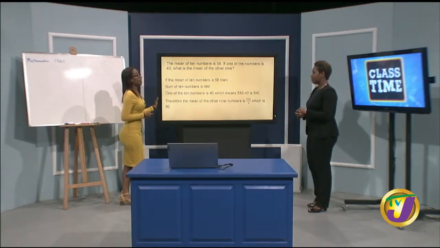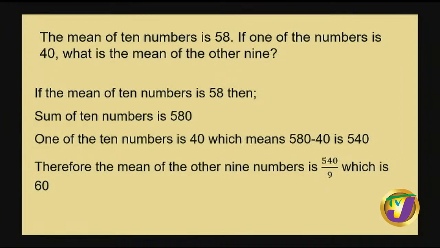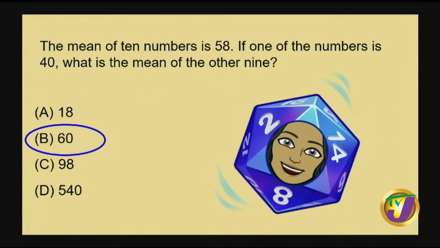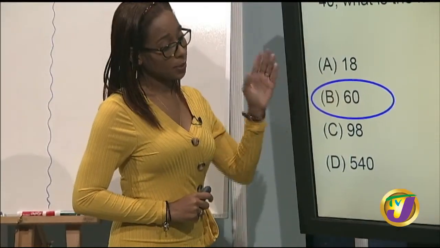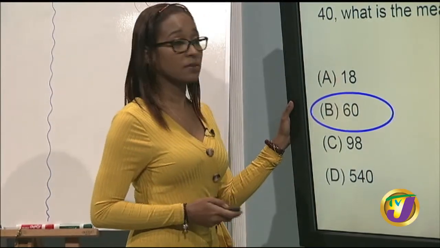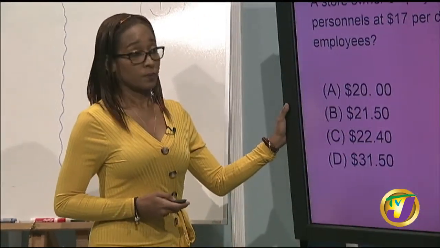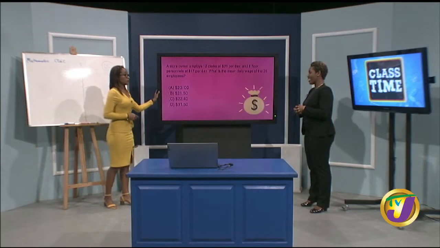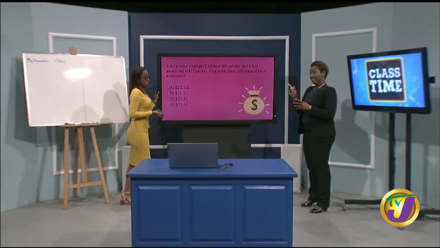And when we divide by 9, we arrive at 60. So now we see 98 would have definitely been out. 540 would have definitely been out. And now we're seeing that 18 is not a possible answer either. So our answer is definitely B. Now, if you don't understand the concept, you could subtract 40 from 58 and get 18, which would have been A, which is a good distractor.